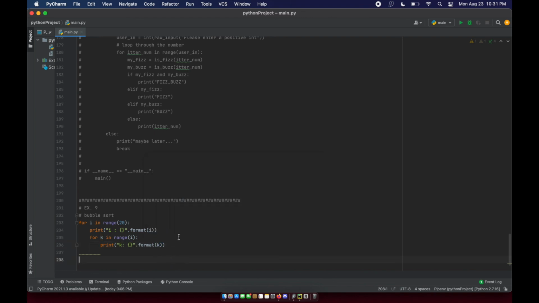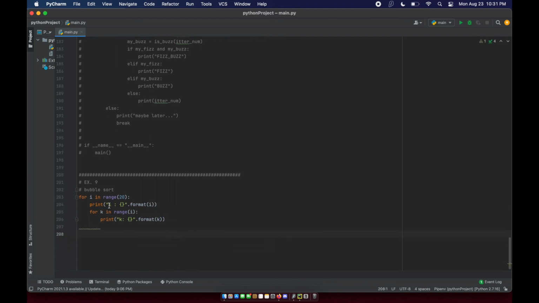So you're going to see that for every iteration, i is going to start at 0, and then k is only going to go up to 0. And then this loop iteration is going to be finished, i is going to become 1, and then k's max number is going to become 1. And then i is going to become 2, and then k is going to loop all the way up to 2. And then i is going to become 3, and k is going to loop up to 3, okay?